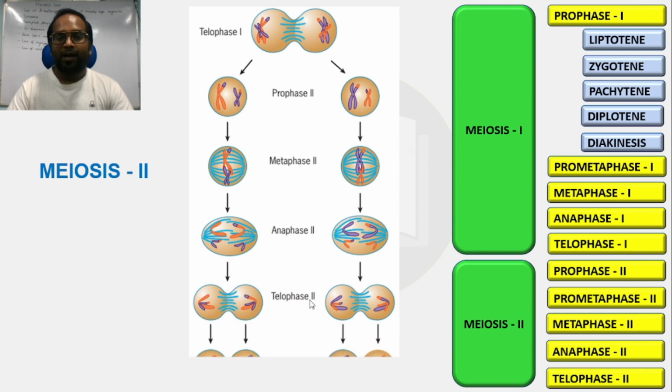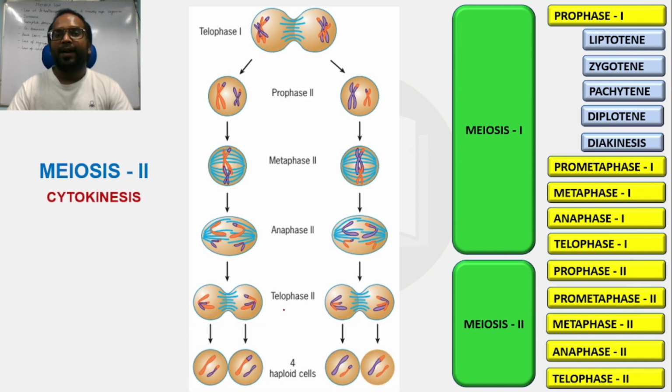Okay, and after telophase 2 completes, cytokinesis occurs, and you will get 4 haploid cells with 23 chromosomes in each cell. Okay, and these are haploid gametic cells. So this is how the meiosis 2 process gets completed. Okay, now I hope that you know the basic difference between meiosis 1 and meiosis 2, and also what is the difference between mitosis and meiosis.